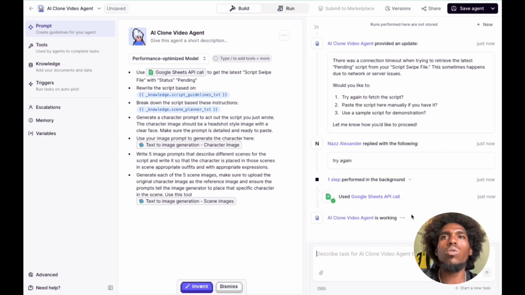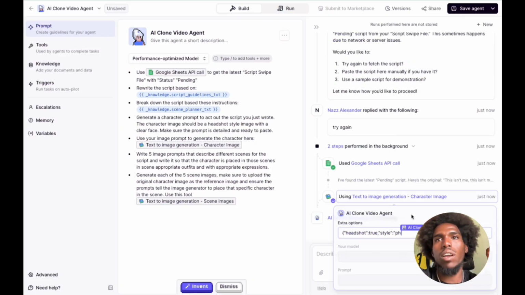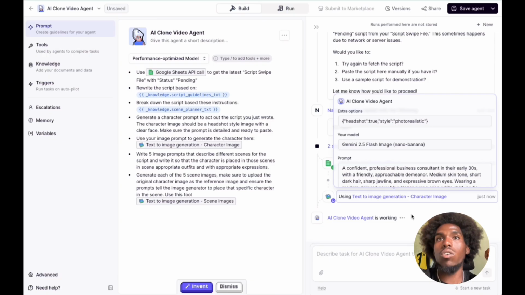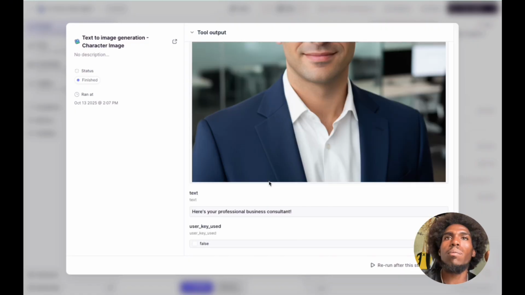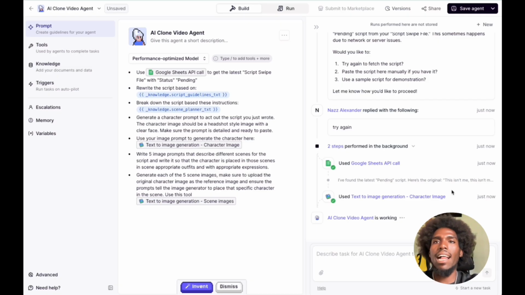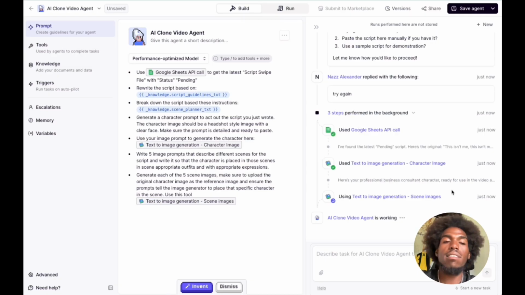So what is it doing right now? It just pulled the sheet. It got the script, so it should be rewriting the script right now, right? Actually, it's already on the photos. It did the character image. Can I see? Cost. That's the character it came up with. Cool. I'll probably add a step to have it save all the images into a folder in Google Drive.